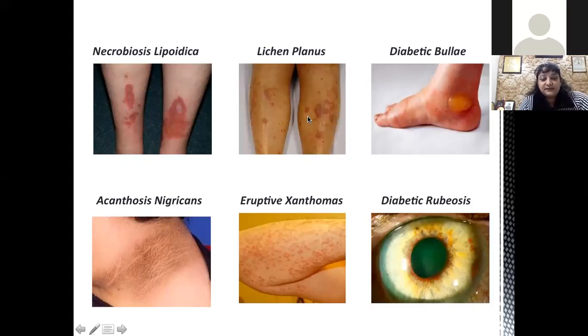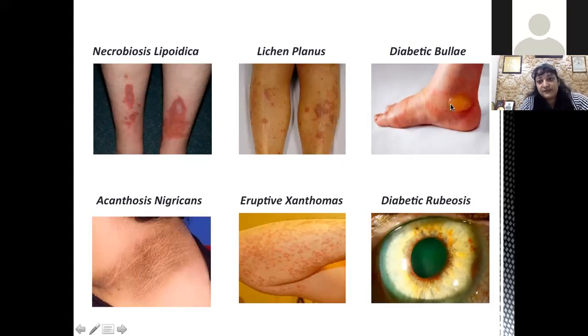Then lichen planus. So lichen planus is an inflammatory disorder. Actually, it's a mucocutaneous inflammatory disorder. The lesions may be present most commonly on the legs. They are generally firm erythematous pruritic papules. Pruritus is the main problem in lichen planus, and they may also be located on the thighs, wrist, back.